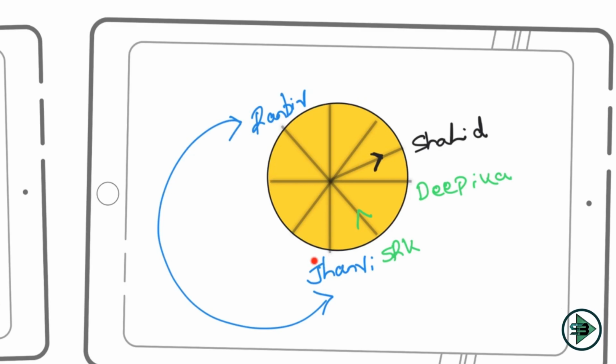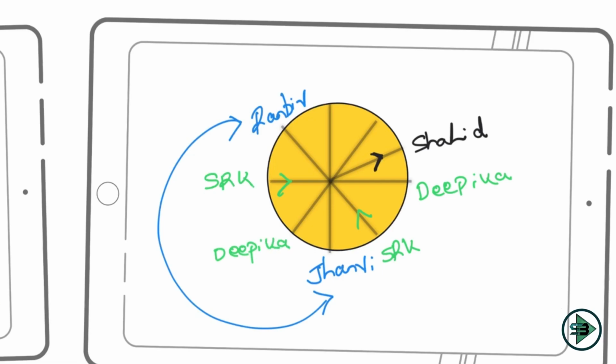And here it could be Janvi or Ranbir. So SRK cannot be here. Can SRK be placed here? Yes, SRK can be placed at this position. Then to the immediate right of SRK, I am going to have Deepika. So Deepika could be placed at this position.